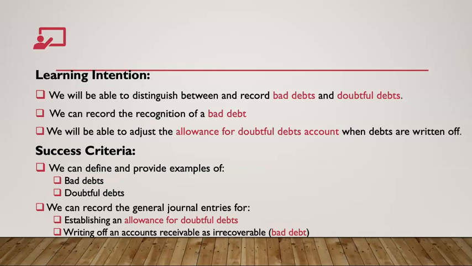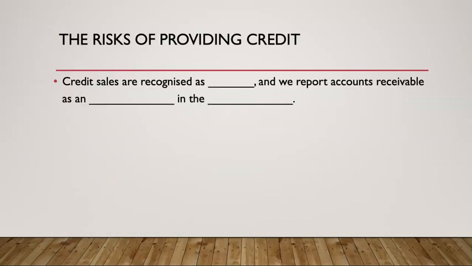If we work hard throughout this unit, you'll be able to do a number of things, as I said: define bad debts and doubtful debts, and be able to record a number of transactions in general journals for bad and doubtful debts. So let's have a think about credit transactions, and particularly credit transactions when we are making a sale. This topic is all about what happens and the risks of providing credit, making sales on credit.